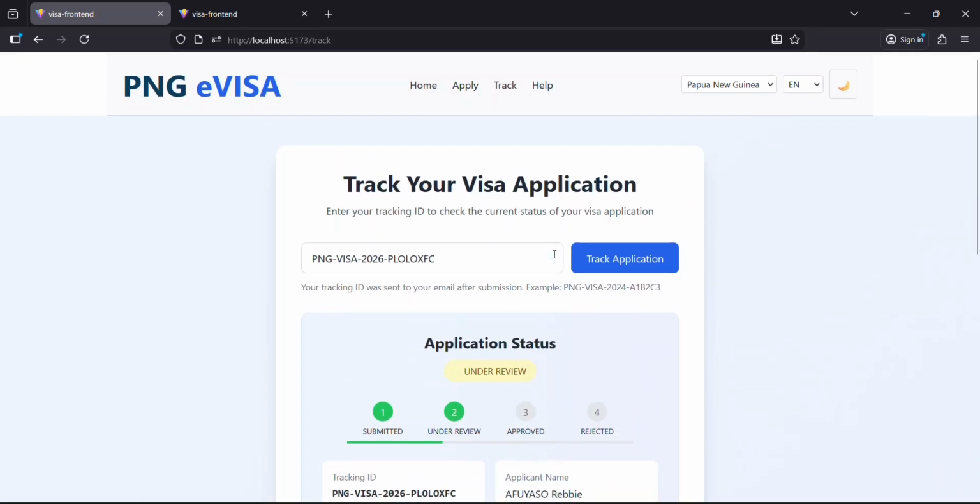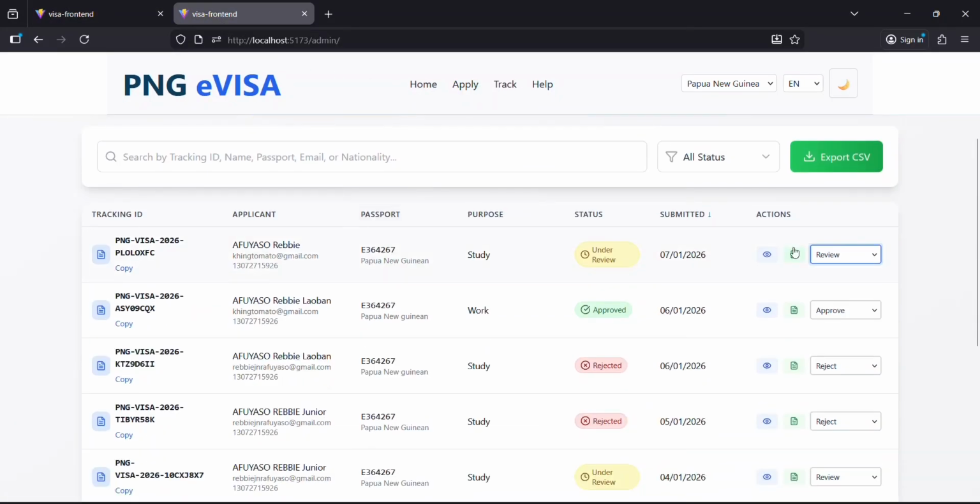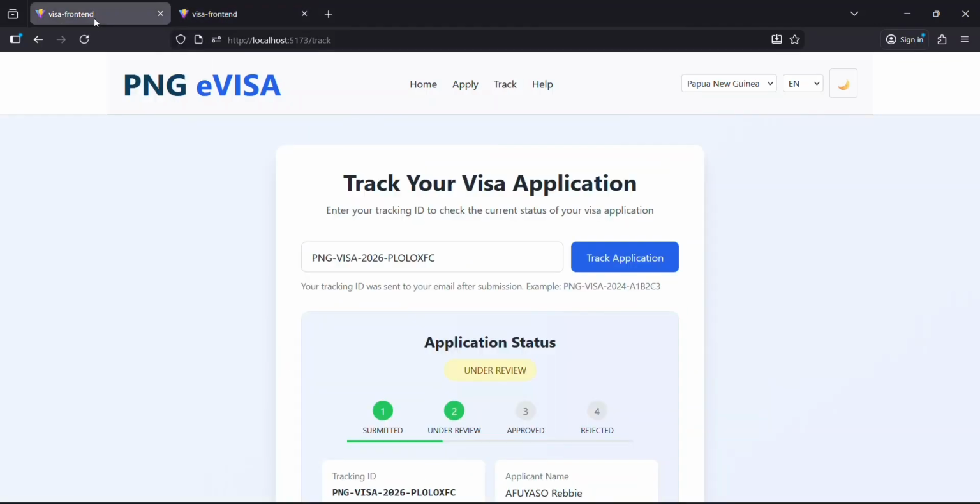But if I want to change the status to either approved or rejected, then the status will also get updated on the client side. When they put the same tracking ID into the tracking field, it will show that their visa is approved.